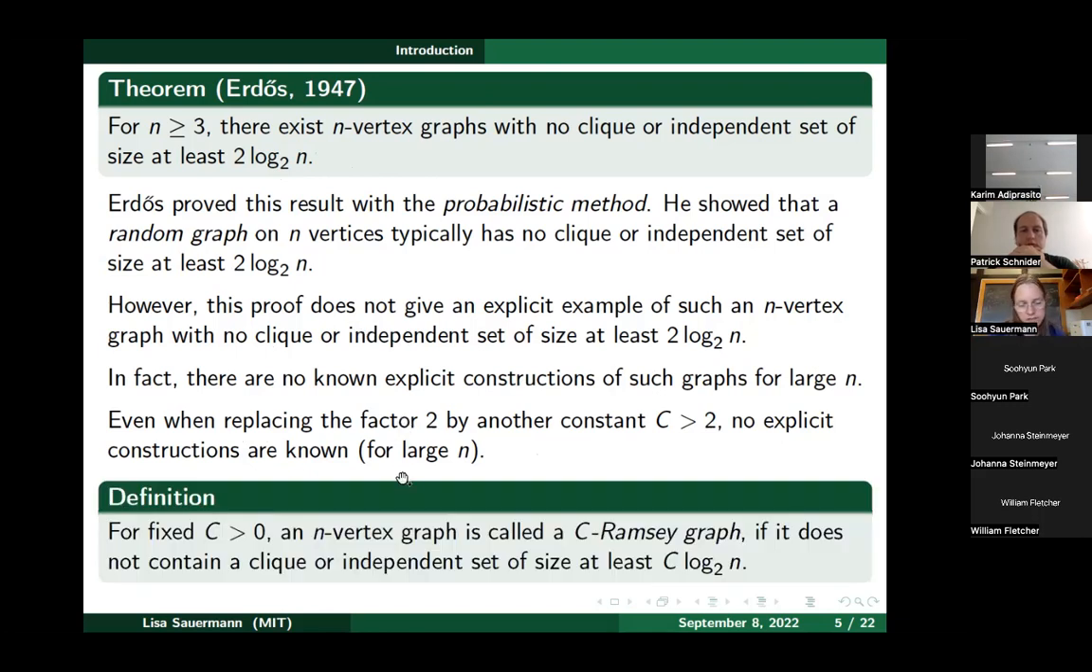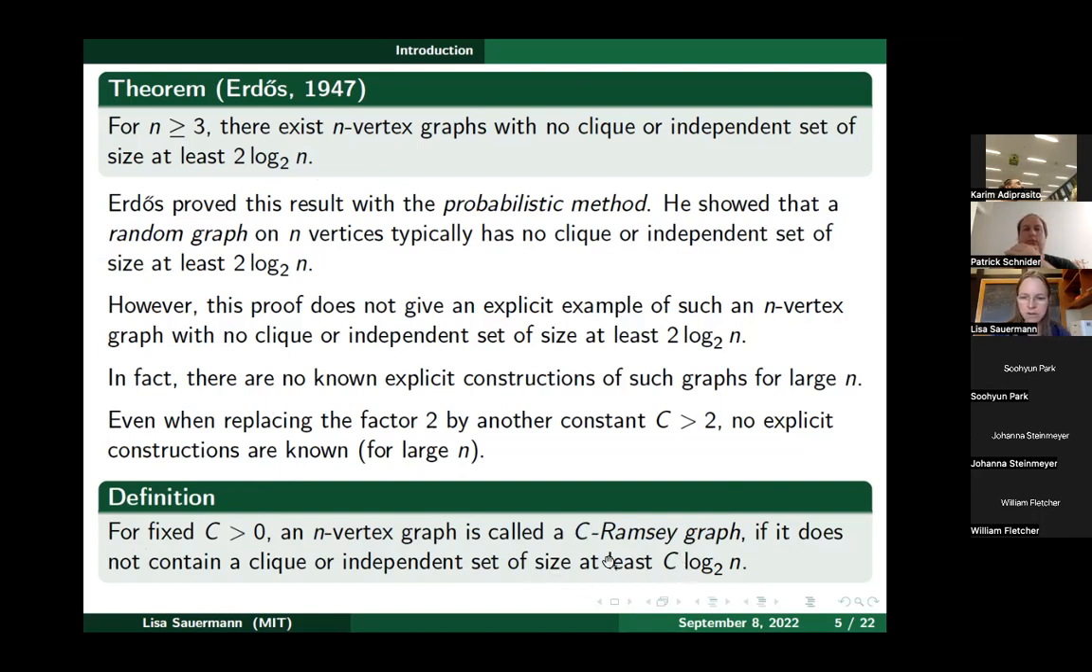Okay, so this leads to the following definition. Graphs which exhibit this optimal, or up to the constant factor optimal, behavior with respect to this Ramsey problem are called Ramsey graphs. So here's the precise definition. For fixed c bigger than 0, we say that an n vertex graph is called a c-Ramsey graph if it does not contain a clique or independent set of size at least c log 2 n.